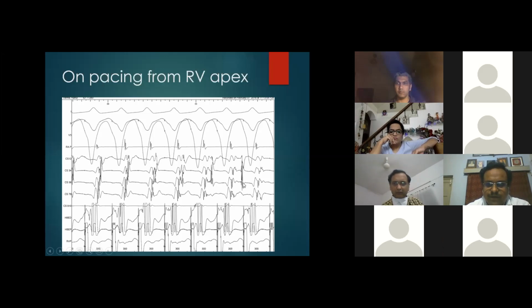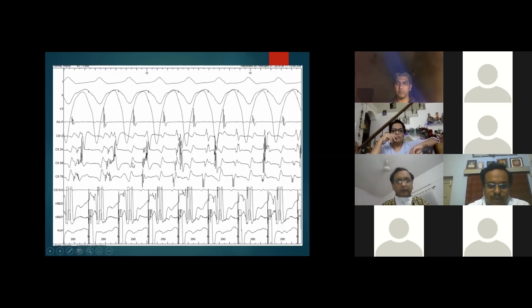For the fast part, the CS potentials, part of that CSA was dissociating. This part is dissociating. Then finally the earlier part of the CSA, which was still associated, suddenly jumped to this level. There is a sudden jump at 290 here.